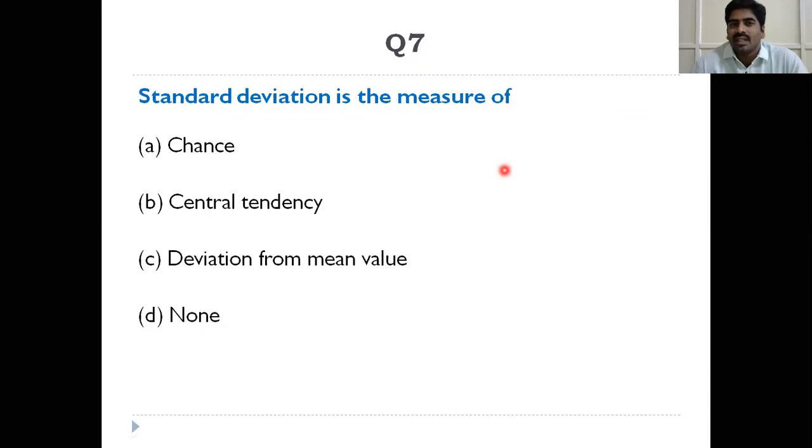Next question. Standard deviation is the measure of what? Not a measure of central tendency. For measures of central tendency, we have 3 techniques: mean, median, and mode. Standard deviation is the measure of deviation from the mean value. How observations deviate from the mean value, we can calculate by using standard deviation. So option C is the correct answer.